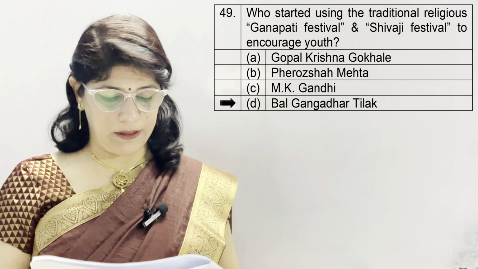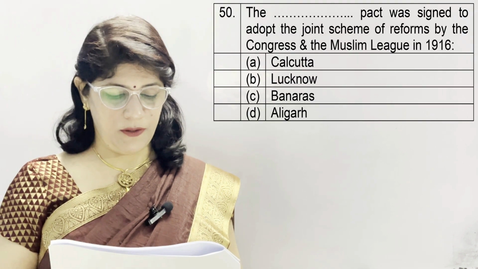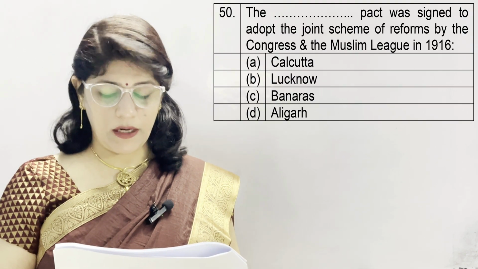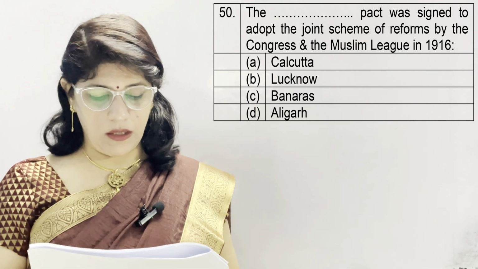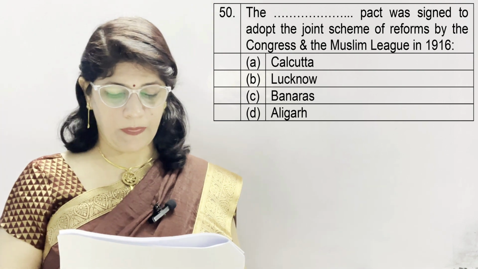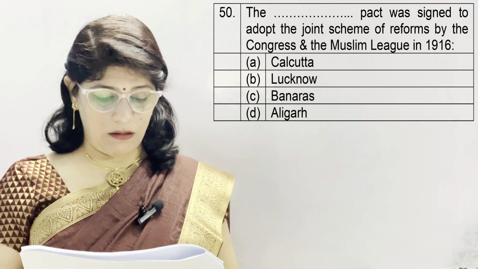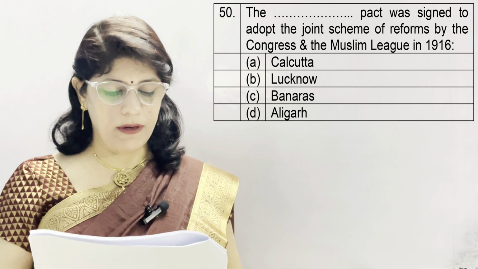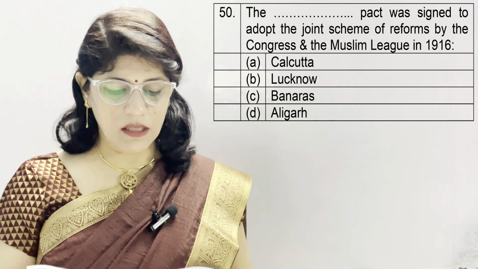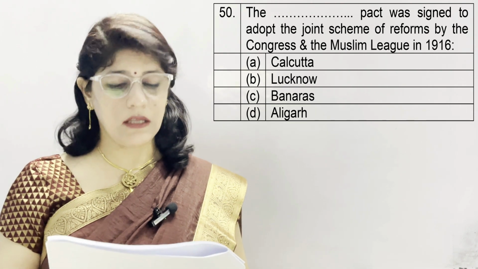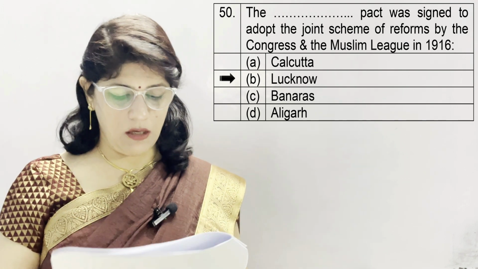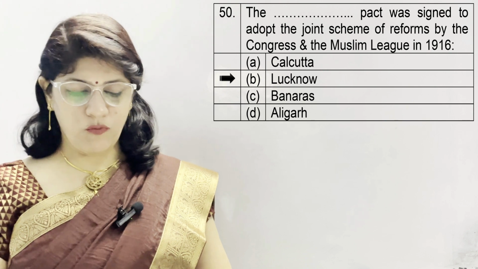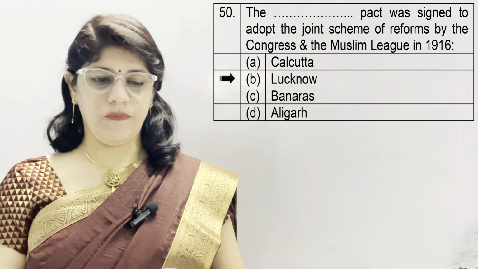Bal Gangadhar Tilak. Question number 50. The Pact was signed to adopt the joint scheme by Congress and Muslim League in 1916. A option is Calcutta, B. Lucknow, C. Banaras, and D. Aligarh. And this famous pact is known as Lucknow Pact, which was signed by Congress and Muslim League in Lucknow. So, known as Lucknow Pact.